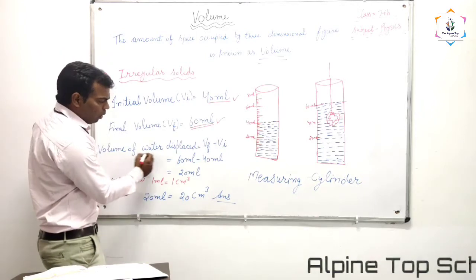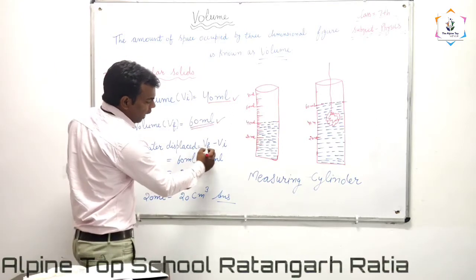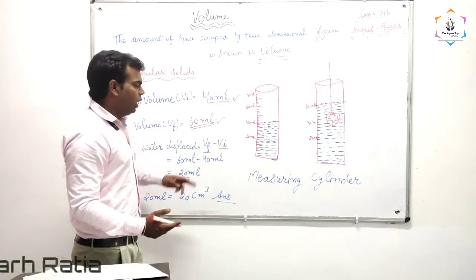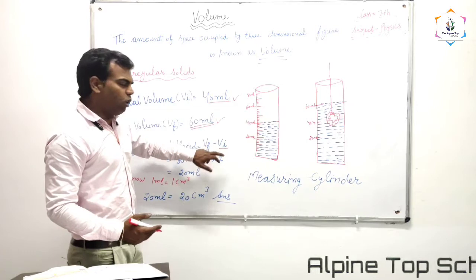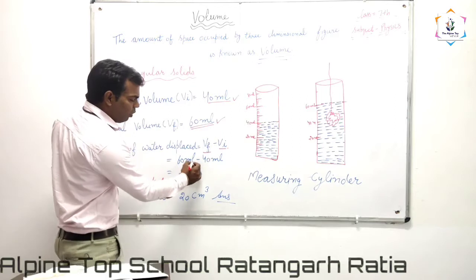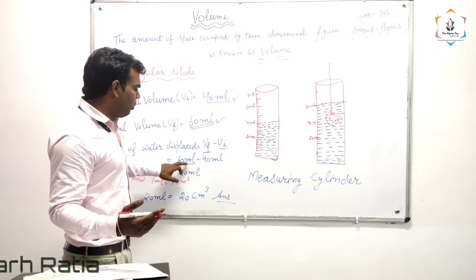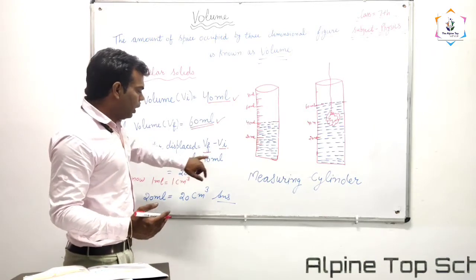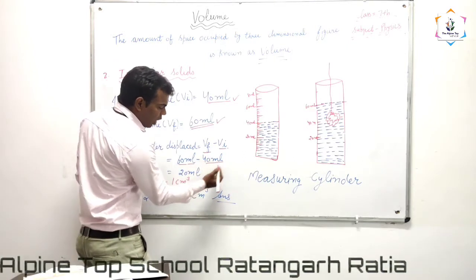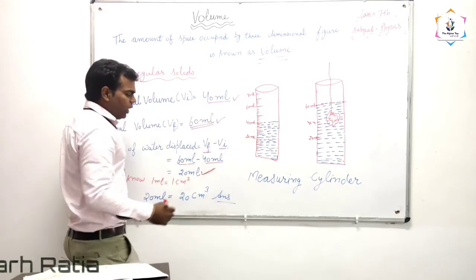See here. Volume of water displaced. What is the formula? Final volume minus initial volume. Vf is the symbol of final volume and Vi is the symbol of initial volume. We will subtract initial volume from the final volume. Final volume is 60 ml and initial volume is 40 ml. Then the amount of water displaced by the stone is 20 ml.